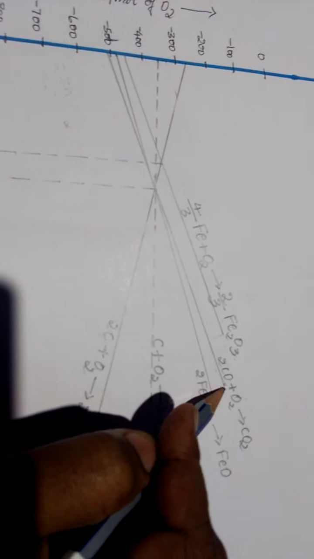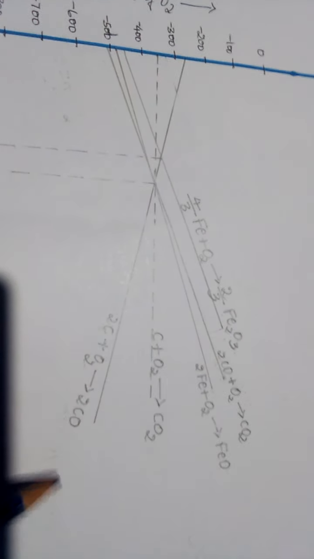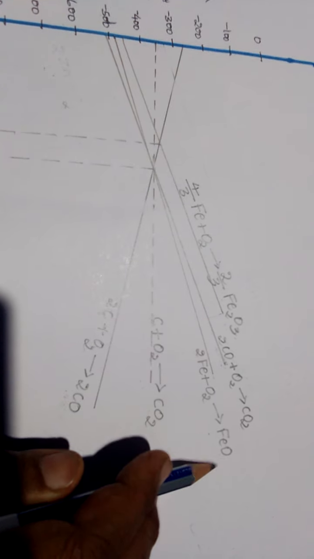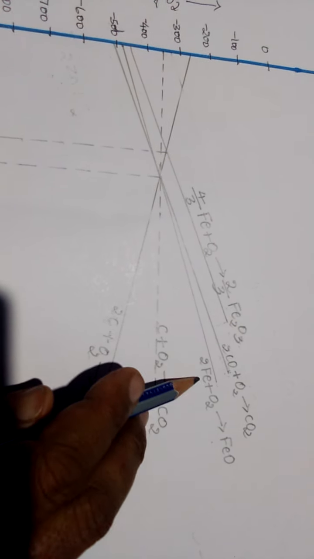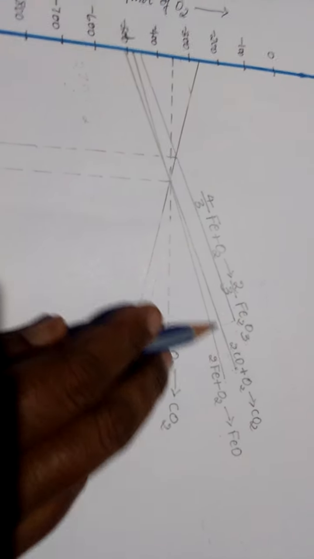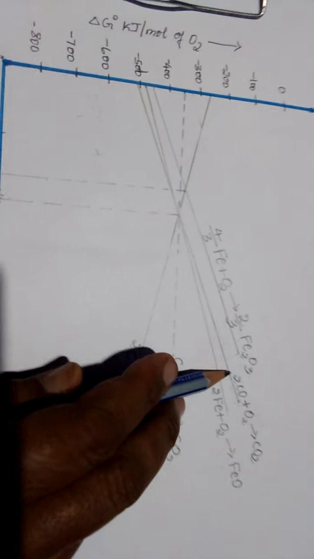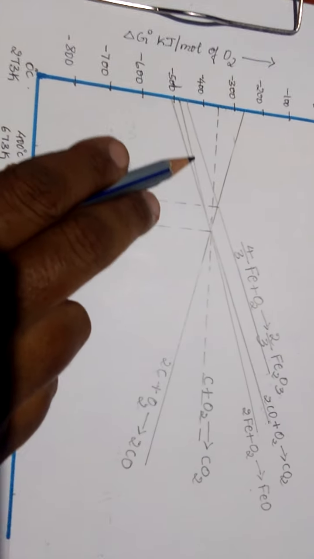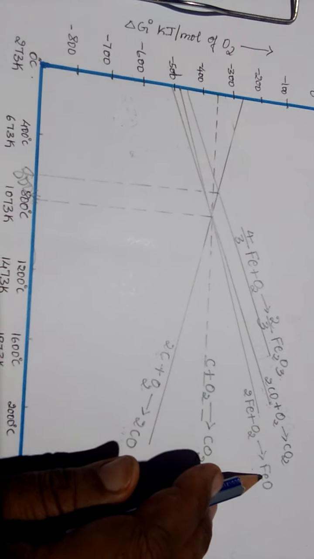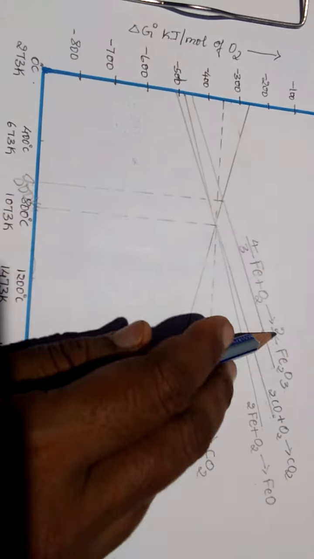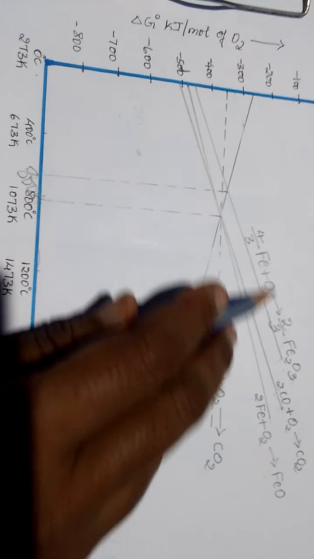Carbon monoxide is a reducing agent for iron oxide. Now, FeO also gets reduced to Fe by carbon monoxide only, but at lower temperature. Below 1073 Kelvin, carbon monoxide reduces FeO to Fe, but above this temperature, Fe2O3 gets reduced to Fe by carbon monoxide.